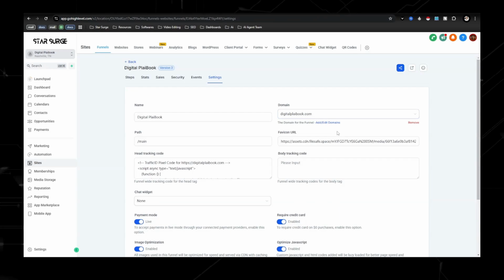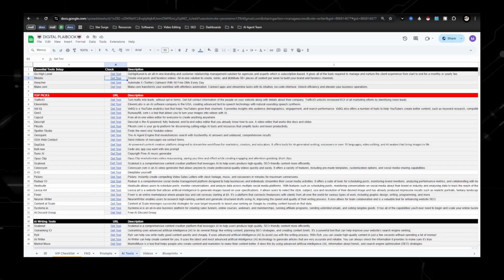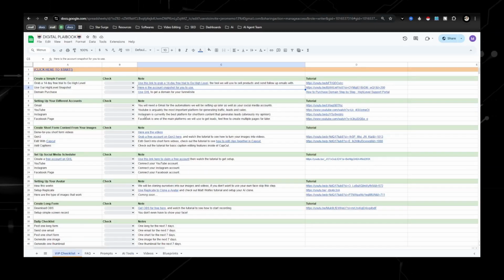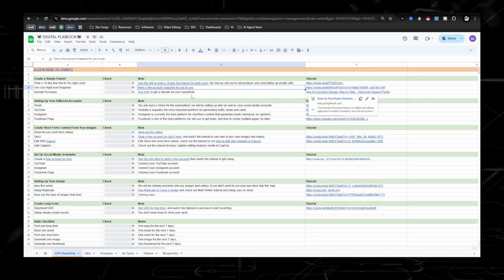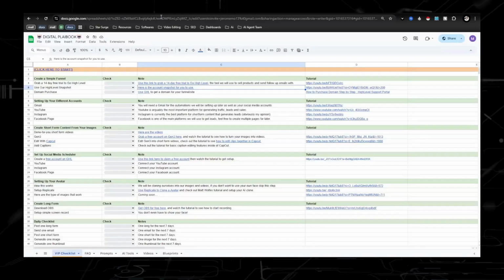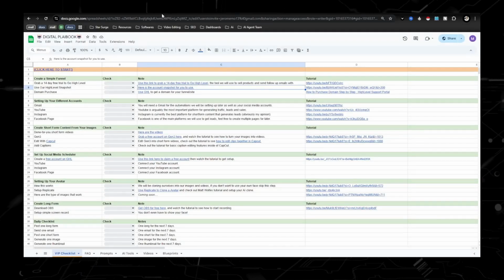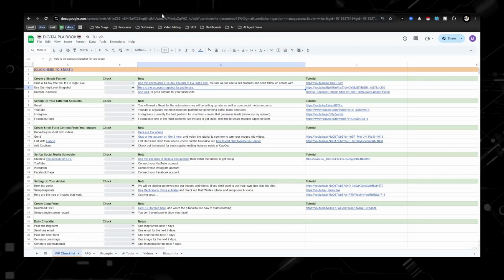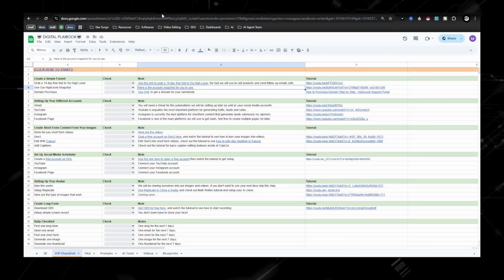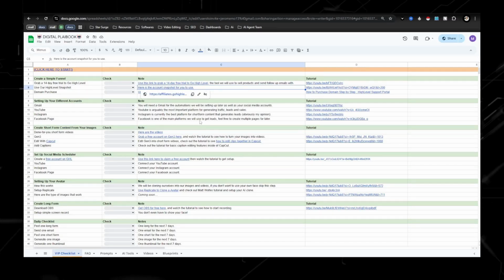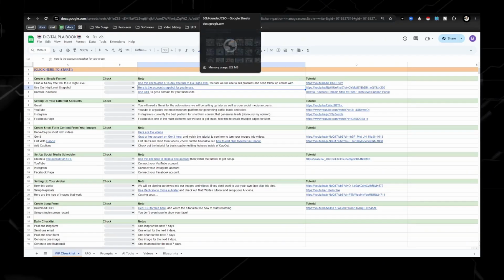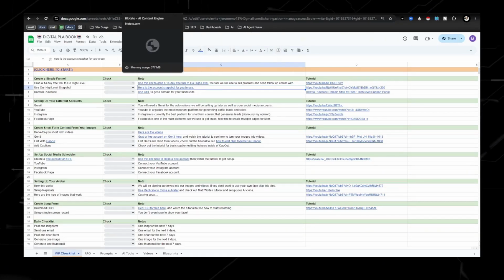If you don't have a domain, the good thing about Go High Level, another reason why I like it, is you're able to just purchase a domain right inside of Go High Level. A tutorial right here shows you how to do it. And here's another link. If you don't want to use Go High Level, there's plenty of other domain registries like GoDaddy, Squarespace, but Go High Level is already integrated with that. So I would just recommend you guys go ahead and buy one that way.